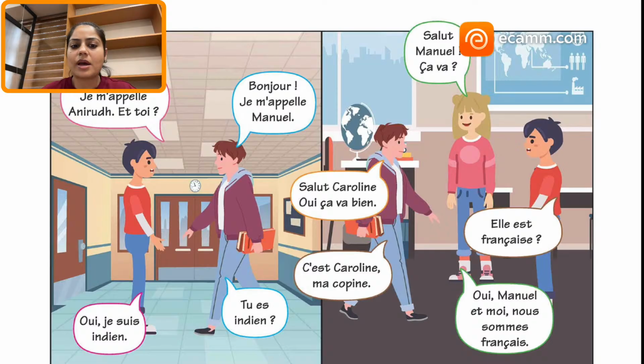Anirudh asks Manuel, is she French? So he says, c'est Caroline, ma copine. This is Caroline, my friend. And then she says, oui, Manuel et moi, nous sommes français. Manuel and me, we both are French.